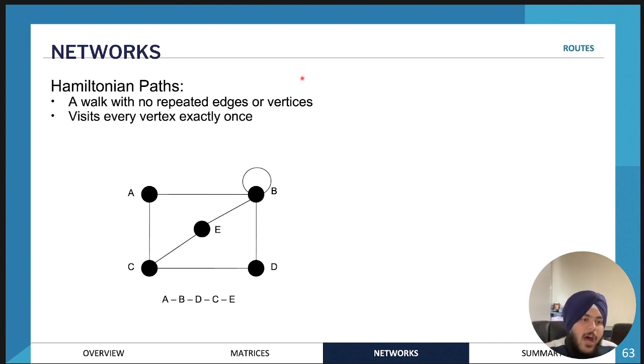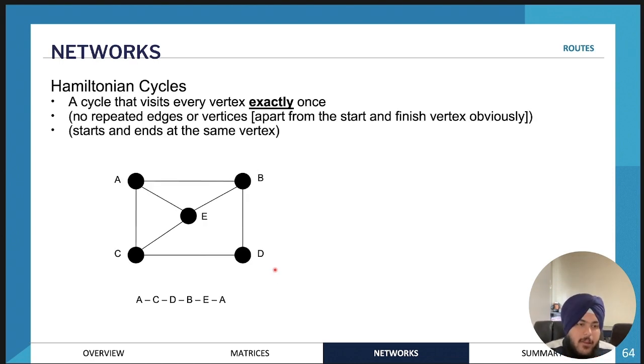The first type of path that you will look at is called a Hamiltonian path. A Hamiltonian path is essentially a path, but there are specific requirements. Here you must pass through every vertex exactly once, so you're not passing through any vertex more than once. And it's a walk, and you can't repeat any edges. Sorry, not more than once, only once.